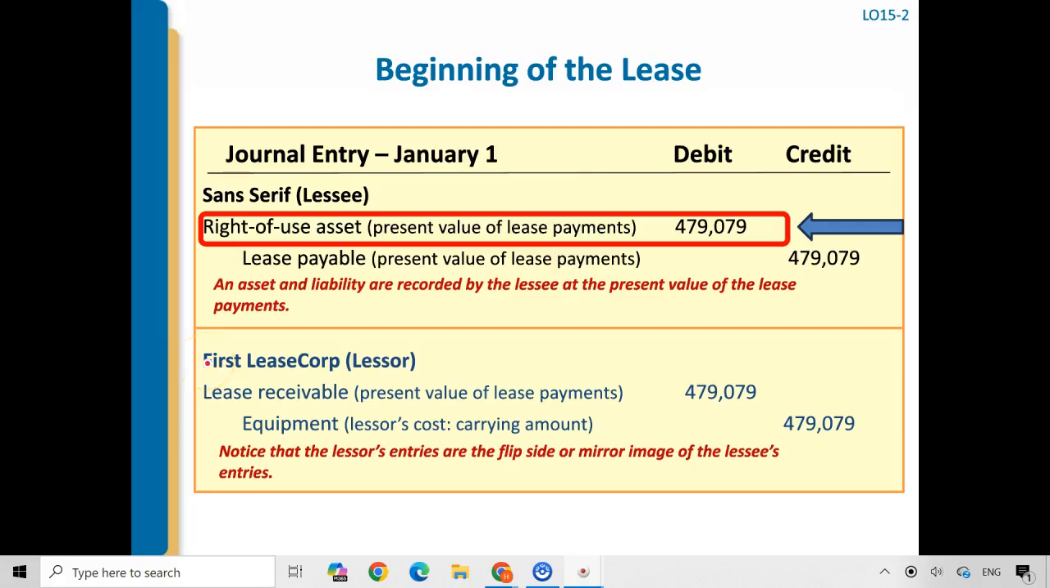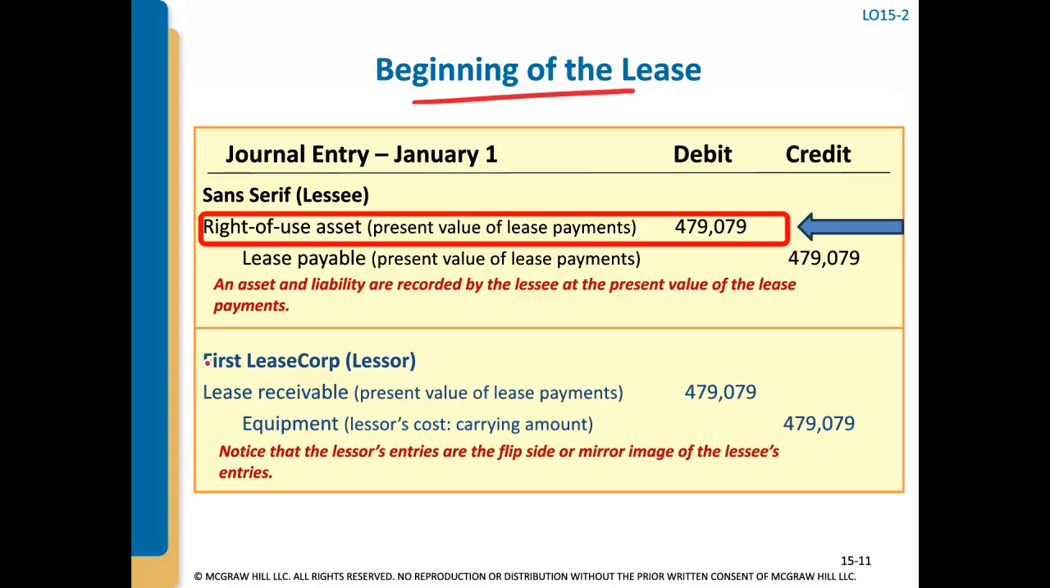Now, going back to our original journal entry that we recorded at the beginning of the lease, as the lessee, we debit a right of use asset for the $479,000 and credit a lease payable. We just saw before that concept check how we're going to reduce that lease payable. Now, how do we amortize down the right of use asset?